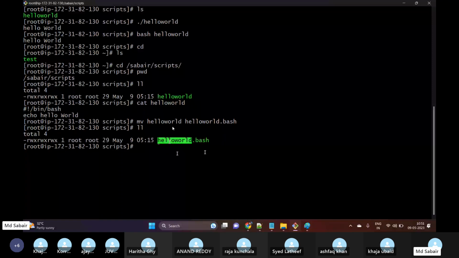Based upon the name itself, the user should be able to understand what the output might be, and based upon the extension, the user should understand which shell we are using, because we have different shells available. So these are the three standards of naming conventions that we need to use.